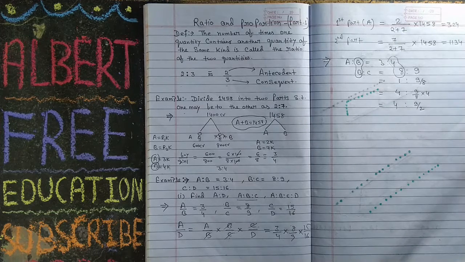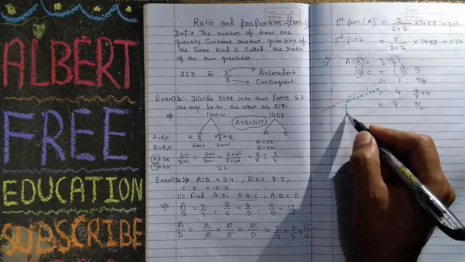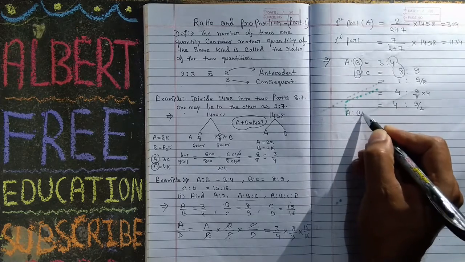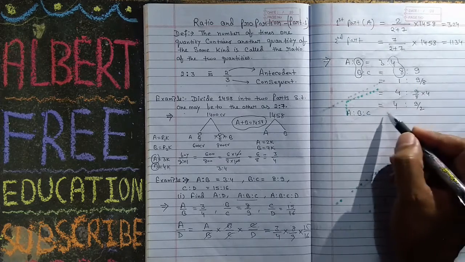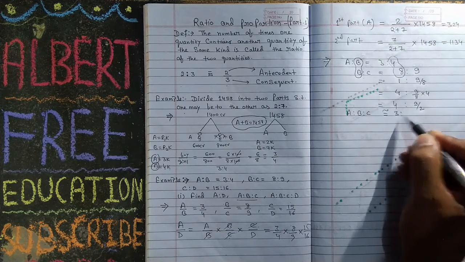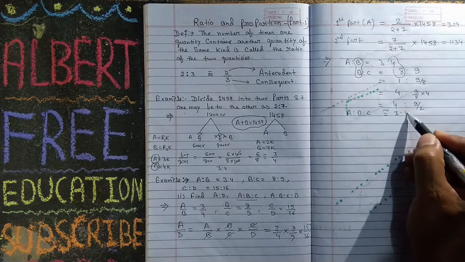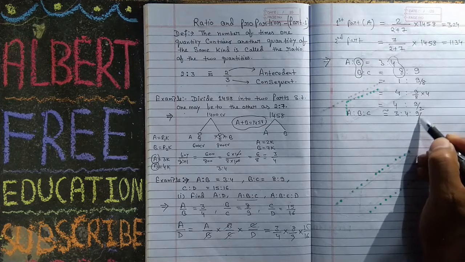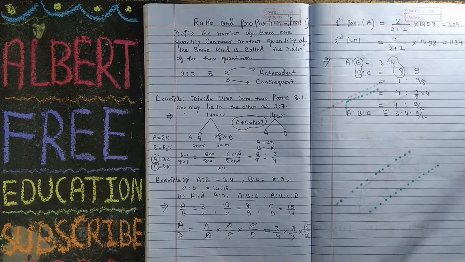Okay. So we have found this A ratio B ratio C. What is A? A is 3. What is B? B is 4. And what is C? C is 9 upon 2. Okay, very, very simple. So this is the high school method. After some time, I will give you the shortcut trick.